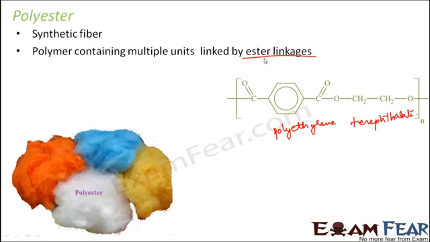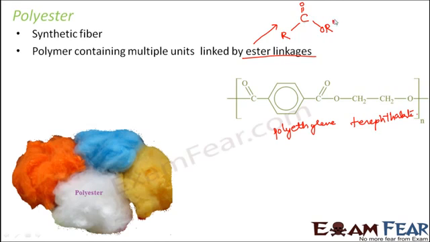Now let's see what is an ester linkage. So ester is nothing but a basic organic chemical compound, so carbon containing chemical compound. And how do you know the presence of ester? This is how the ester would look like. So basically this shows that this carbon is attached to one alkyl group on this side and it is connected to another alkyl group on the other side. So this is how the ester linkage looks like.